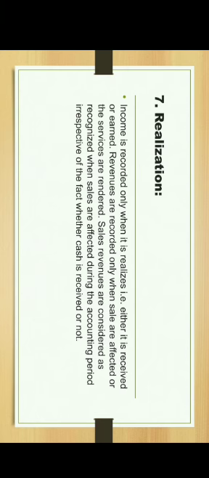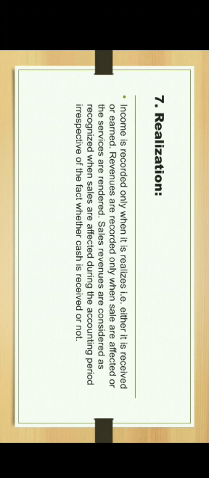Income is recorded only when it is realized, that is, either it is received or earned. Revenues are recorded only when sales are effected or the services are rendered. Sales revenue is considered recognized when sales are effected during the accounting period, irrespective of whether the cash is received or not.